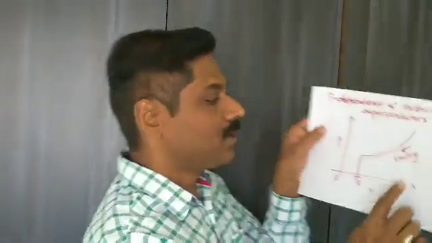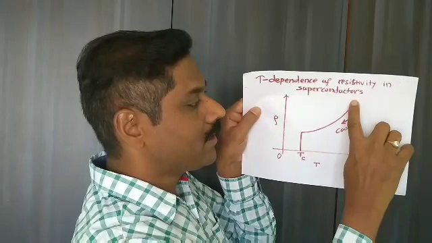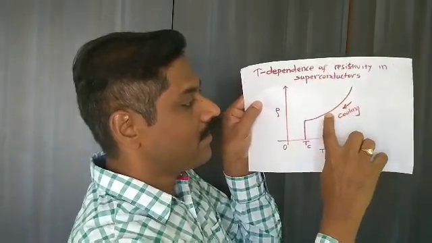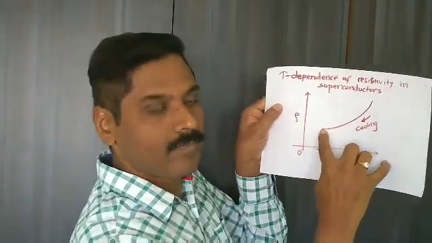Whereas in a superconductor, when we decrease the temperature, there also the resistivity decreases, but at a specific value of temperature, there will be an abrupt fall in resistivity to 0. It can be graphically shown with this diagram. It can be observed that when the temperature is decreased, the resistivity also decreases.